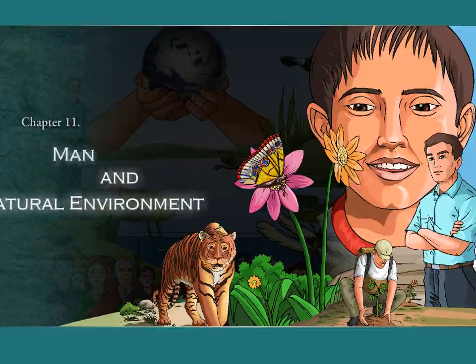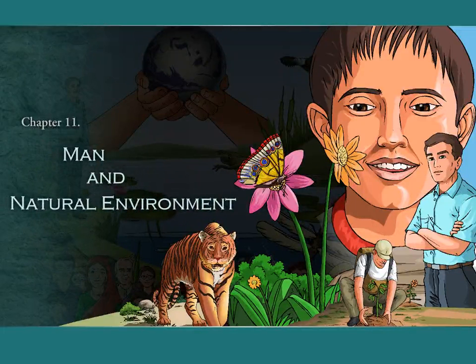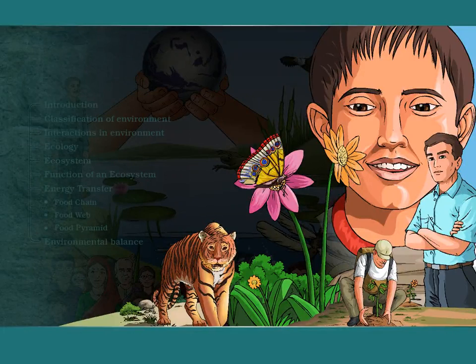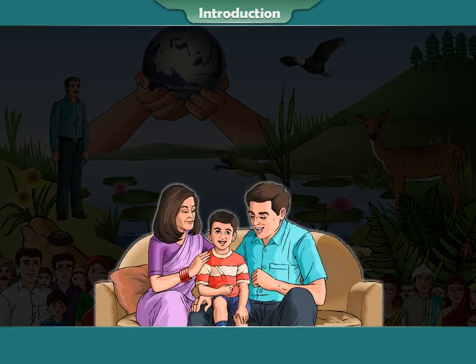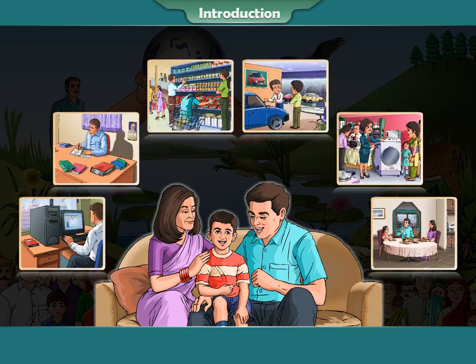Chapter 11, Man and Natural Environment. Introduction. People living in cities have a particular lifestyle.